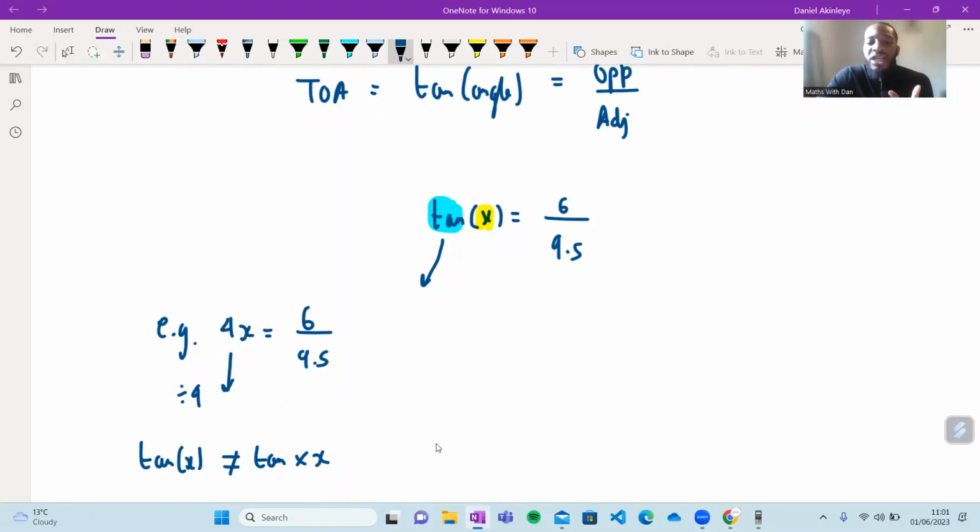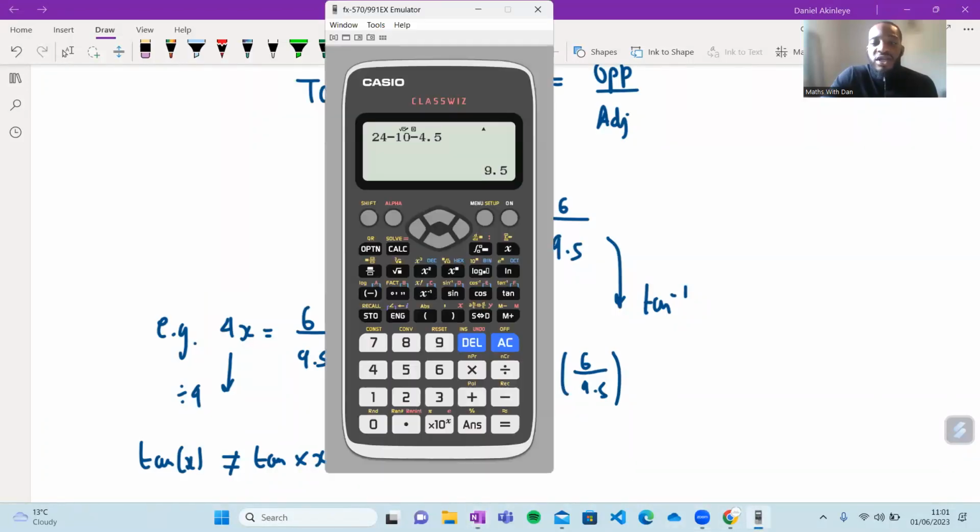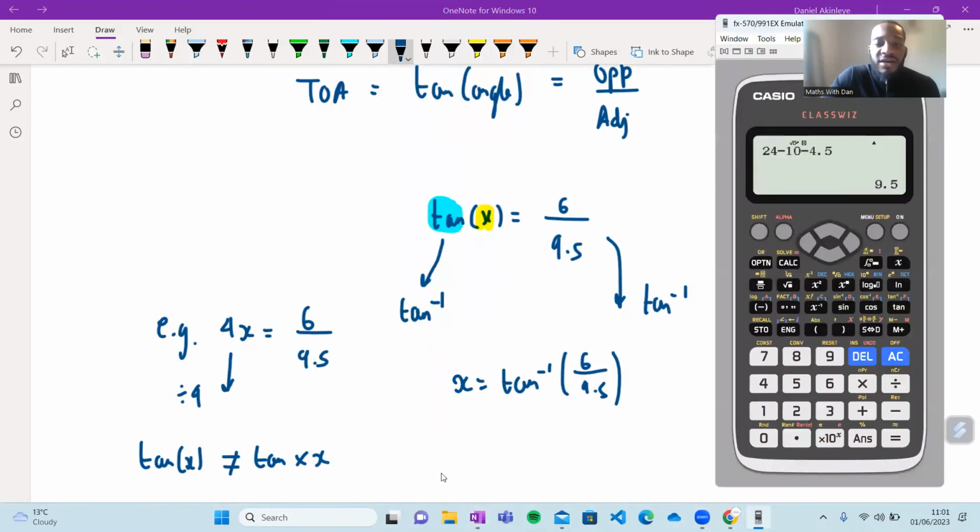The way we get rid of tan is we use a special function on our calculator called shift, right? It's called the tan inverse, and you calculate that by using the shift button on your calculator. You're going to take the tan inverse of both sides. So x will equal the tan inverse of 6 divided by 9.5, right? Now you put this into your calculator. So my calculator is here. Tan inverse of 6 divided by 9.5.